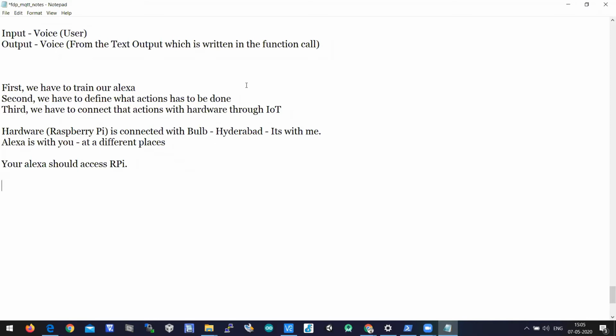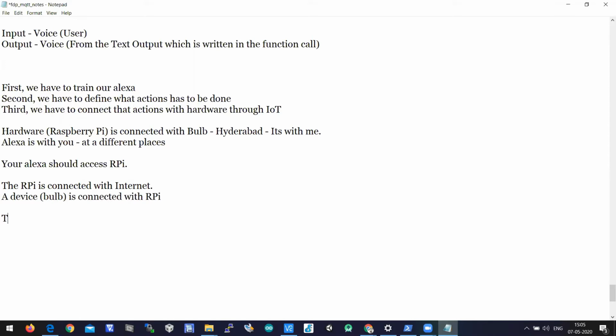So here what we have to do is, the Raspberry Pi is connected with the internet. Okay, and a device is connected with the Raspberry Pi. For you to understand, let's make our device a bulb. Okay, a bulb is connected with the Raspberry Pi.